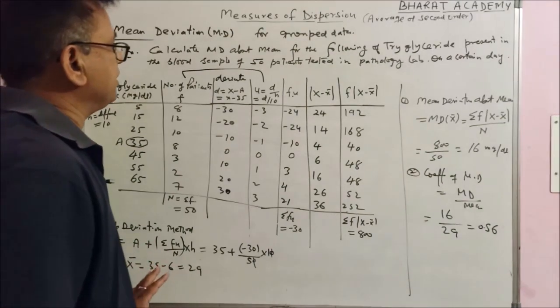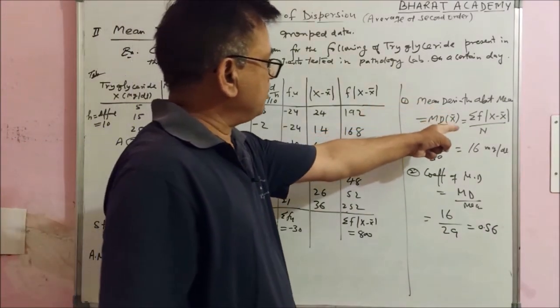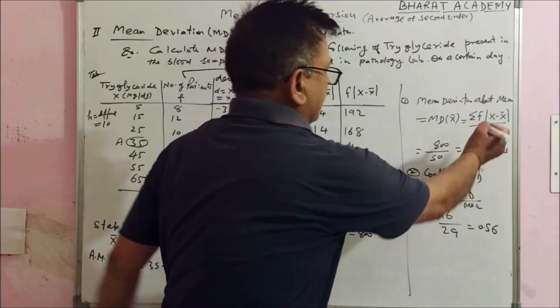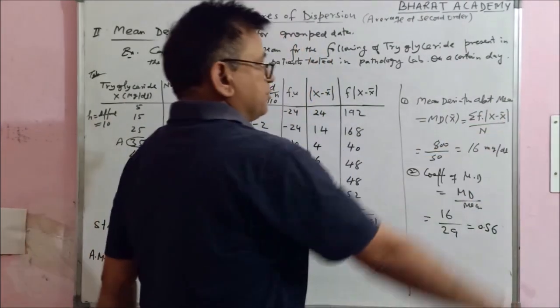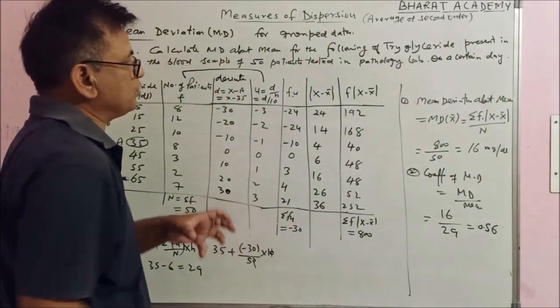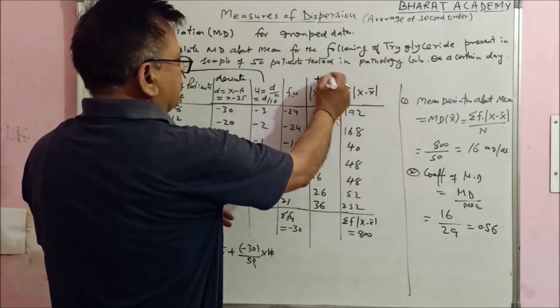This is the arithmetic mean. Now from the mean deviation formula you need summation f into x minus x bar, its absolute value. Absolute value means positive value.